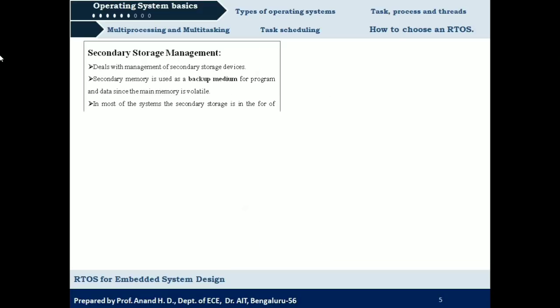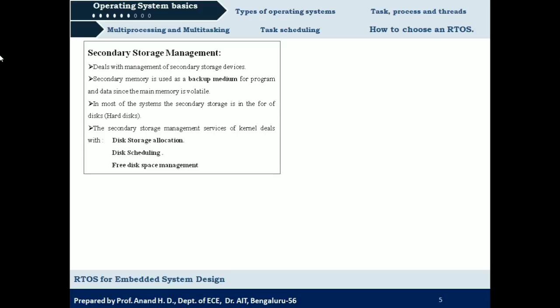Next we have secondary storage management. The services we have discussed till now are basic operating system services. Along with that there are some more services like secondary storage management. What we saw earlier was primary memory management. So what does secondary storage management mean? It usually concerns secondary storage devices like your hard disks, and it is mainly used for backup purposes.